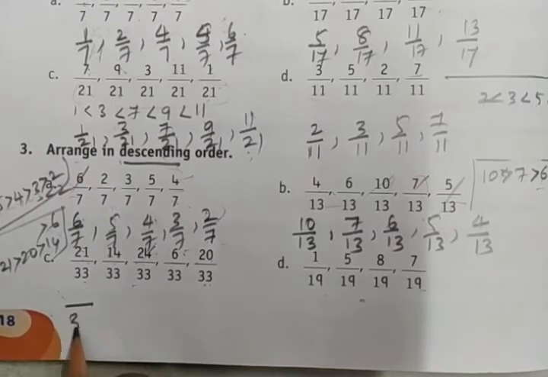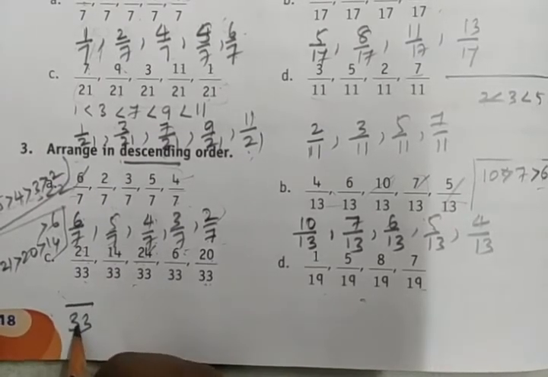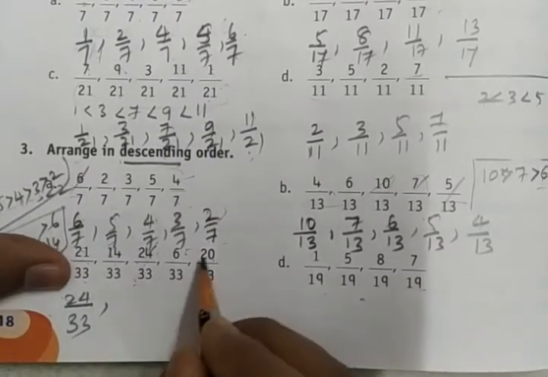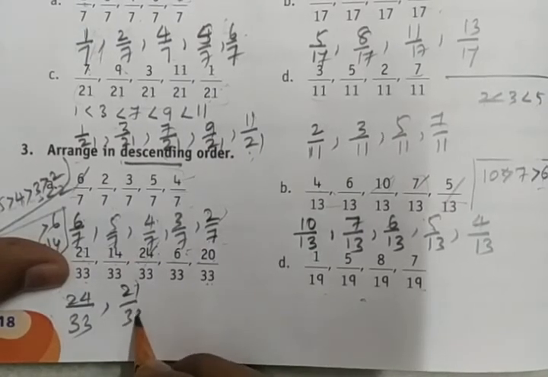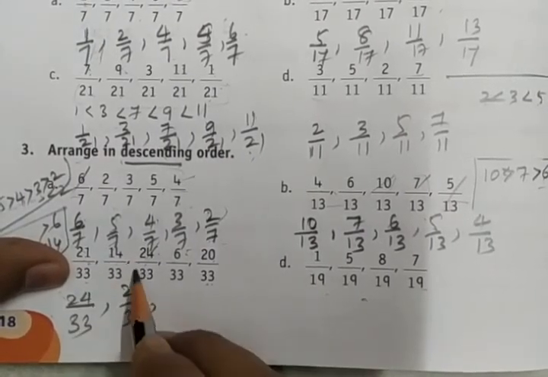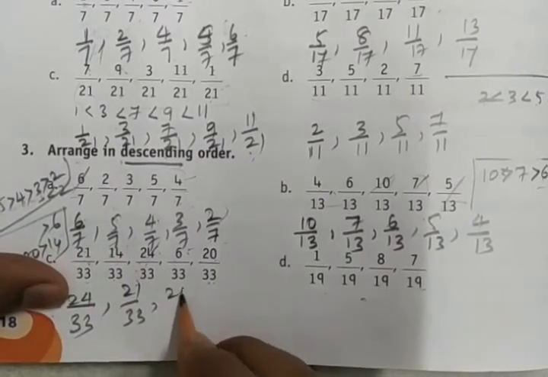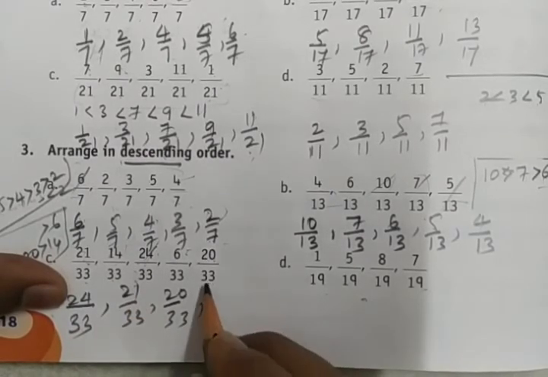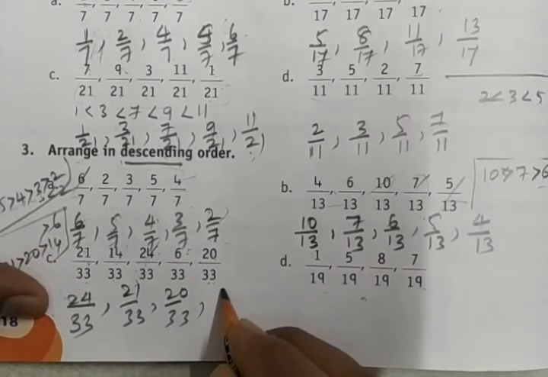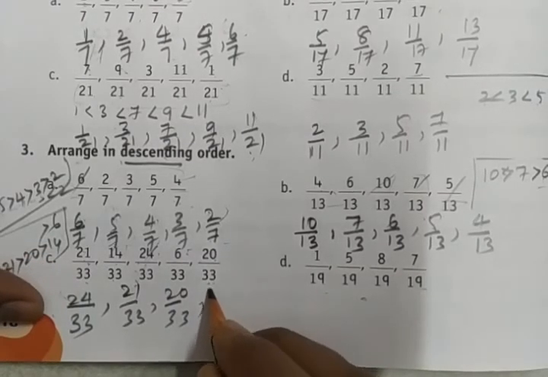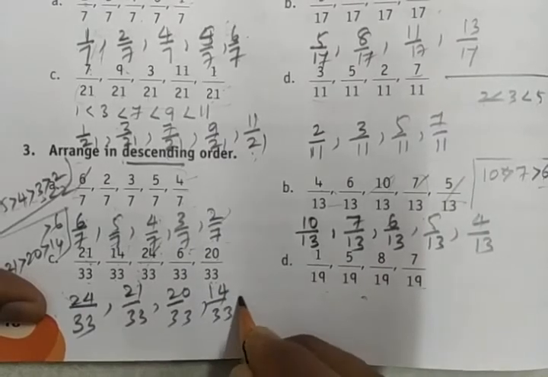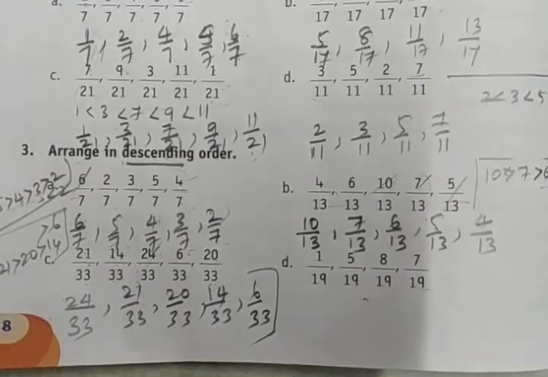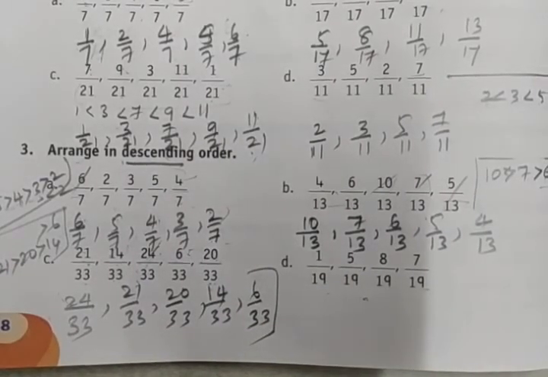Now write 33 as the denominator. 24 by 33 is the biggest fraction. The next bigger fraction is 21 by 33, then 20 by 33, next 14 by 33, and then 6 by 33. Okay, so like this we have to do the arrangements.